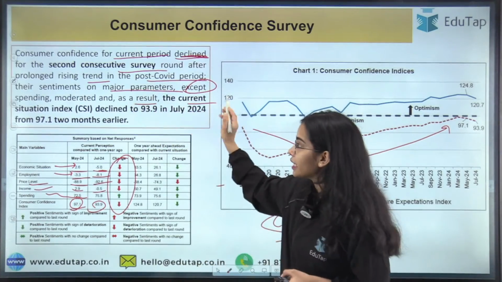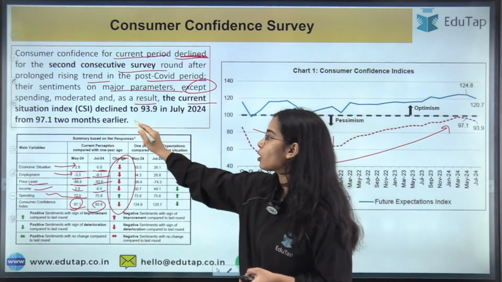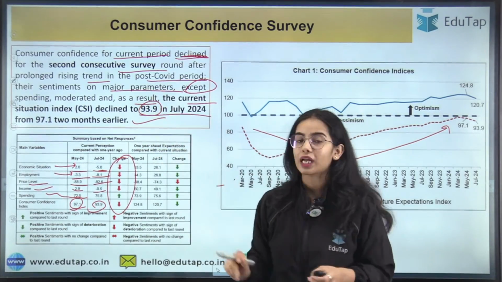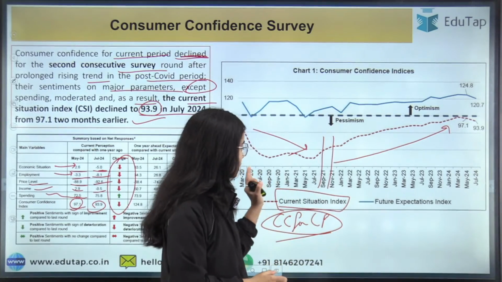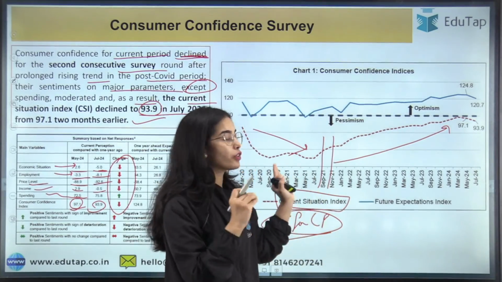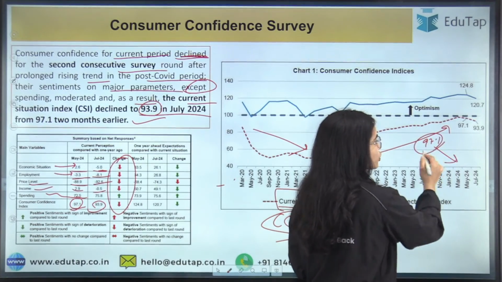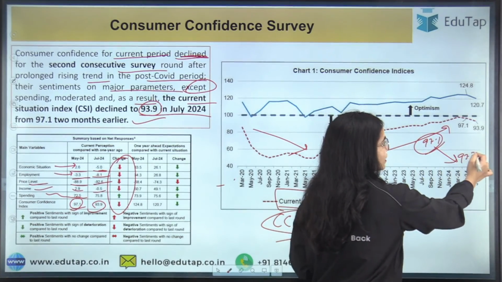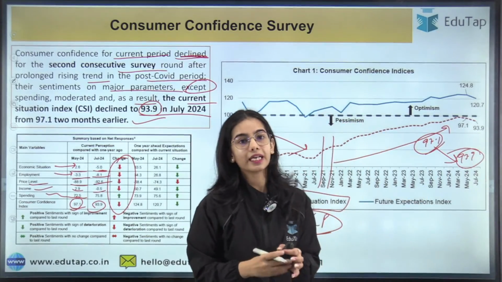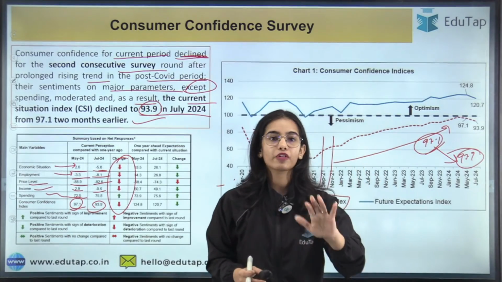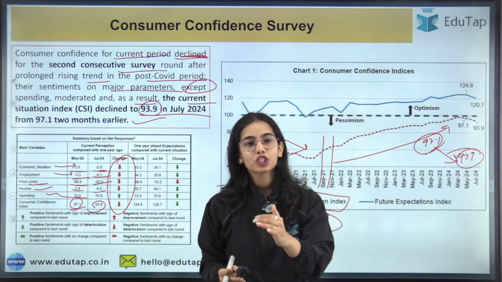As a result, the current situation index has gone down from 97.1 2 months earlier to 93.9 in July 2024. So the current situation index of the consumers has gone down from 97.1 2 months ago to 93.9. This is the basic idea: in the previous survey there was higher consumer confidence, and according to this survey there is lower consumer confidence.